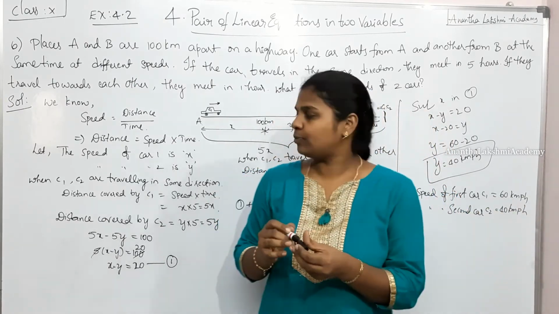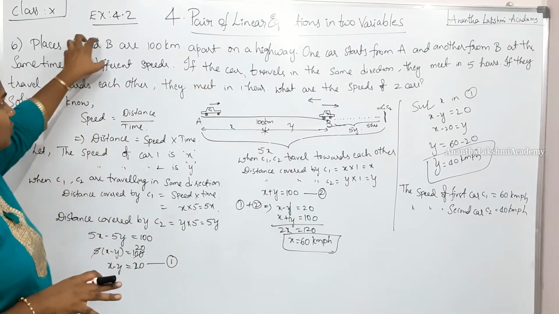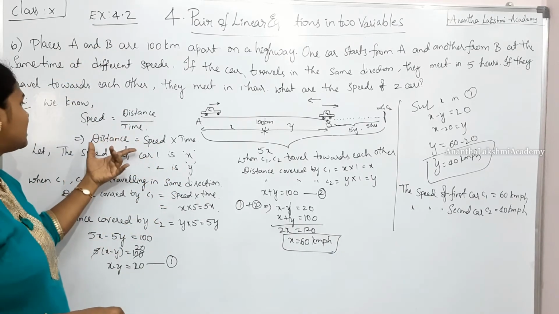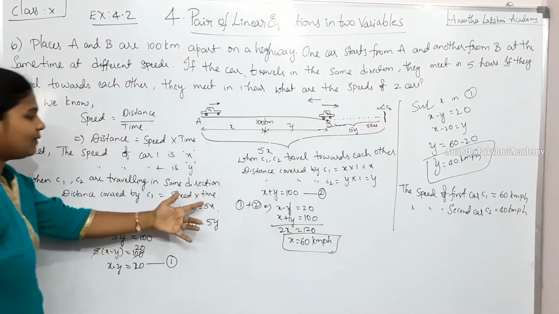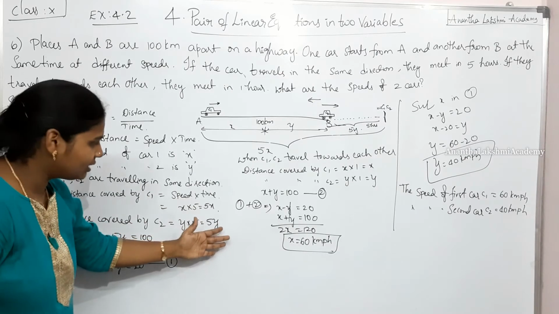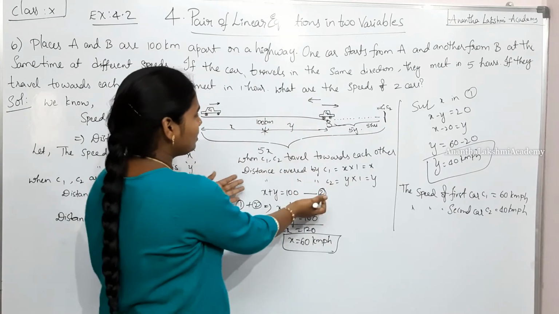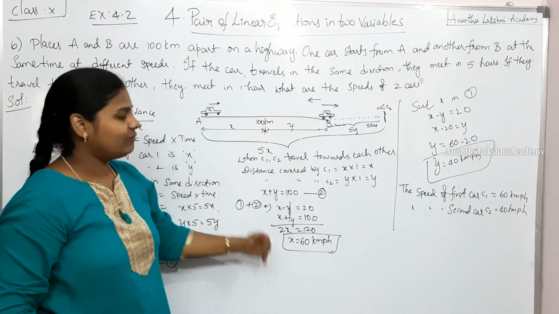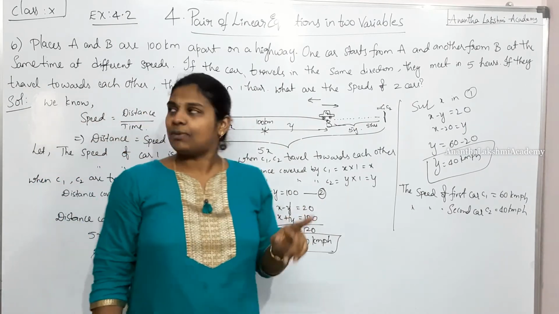So hope you liked the car game, and that is about problem number 6. When you look at the problem, it seemed to be complicated, but it is quite simple. From the speed formula, we just extracted the distance, wherein when they are traveling in different directions, we figured out that the time taken for them is 5 hours. As we assumed the speeds to be x and y, we just multiplied them with 5 and got equation 1. Later on, when they are traveling towards each other, we got x and y, and the summation of those two gave the distance between A and B, and we got equation 2. Accordingly we solved and got the x and y values for the speeds of the two cars. That is about problem number 6.